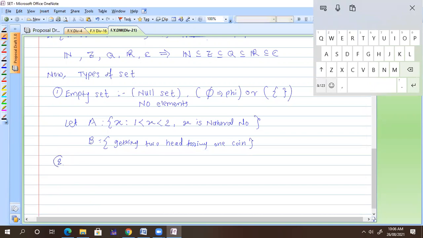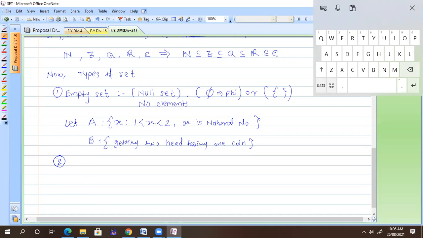Finite set means what? The cardinality you can find out. Cardinality is finite number. And infinite set is nothing but what? We cannot find its cardinality. How many elements are in the set? We cannot find out. So this is called as infinite set. Examples of infinite sets are natural numbers, Z, Q, R, C.